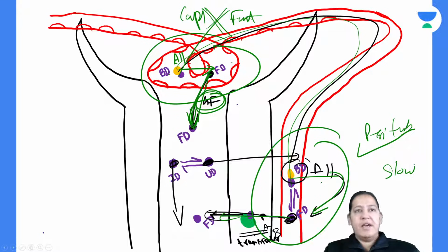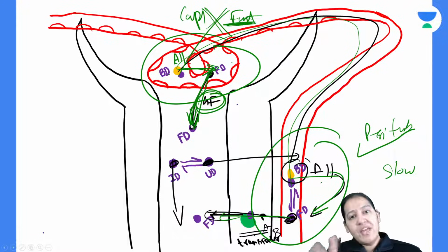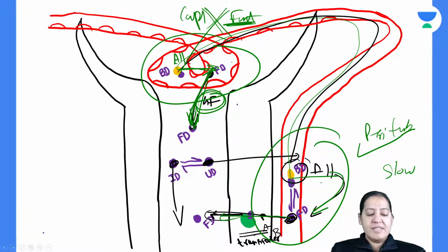Kuldeep, no transporter there. I got your point. But if there was time, the blood flow is very fast here. If it was slow, the bound would get converted into free here also, and free could come directly like it was coming through the pores. But here there is no time for conversion. That is the problem. Why is there no time? Because blood flow is very fast. That is my answer. Have you got it, Kuldeep? Does everyone get it?